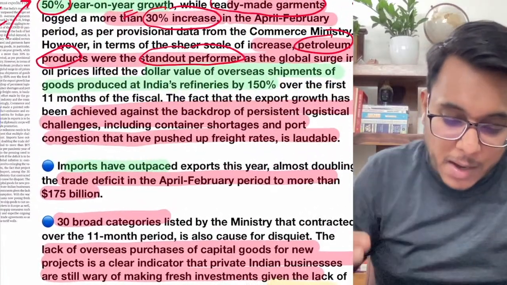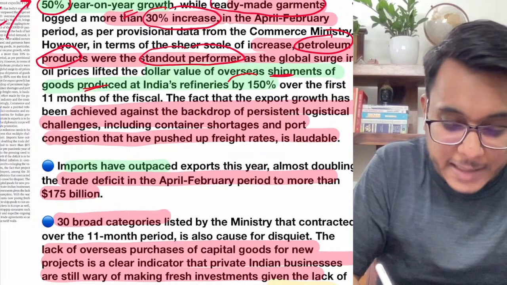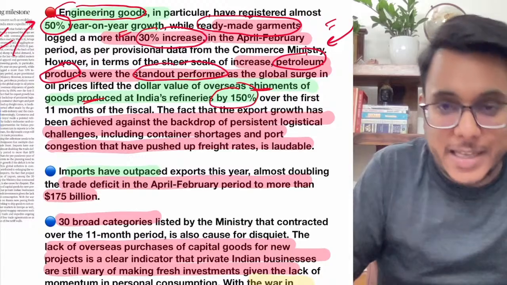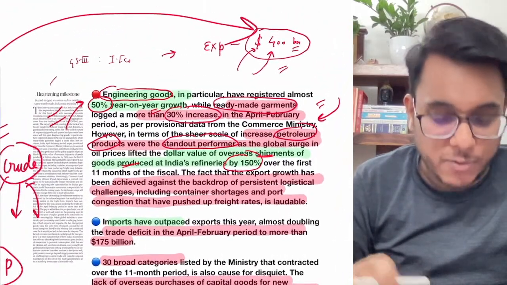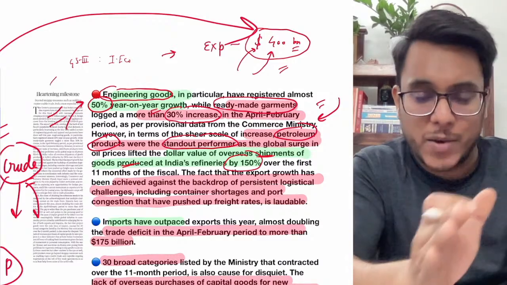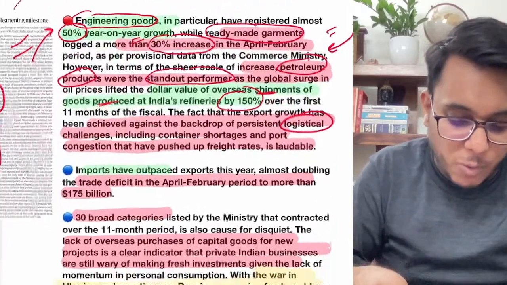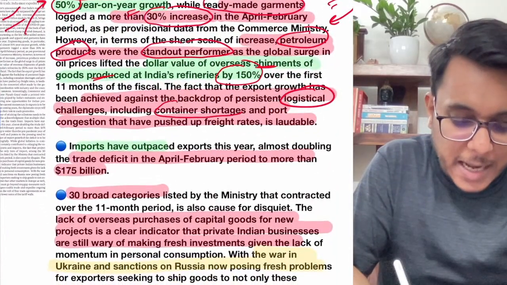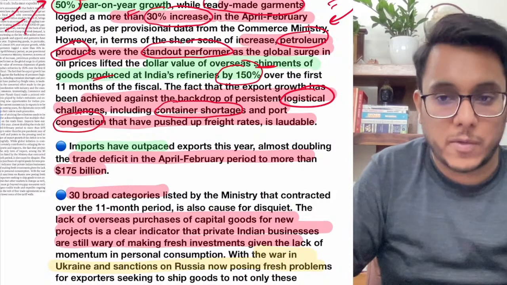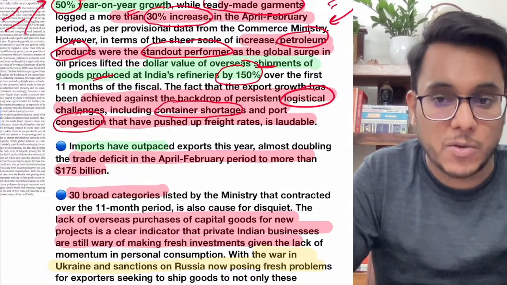Moreover guys, the value of the shipments or goods produced by India's refineries has increased by 150%. Next, it has been noted that this achievement is good particularly because during the same time there were a lot of logistical challenges also. There was a worldwide container shortage, and moreover there was congestion at the ports. Even in that situation India's exports have increased. It is a laudable and very good thing.